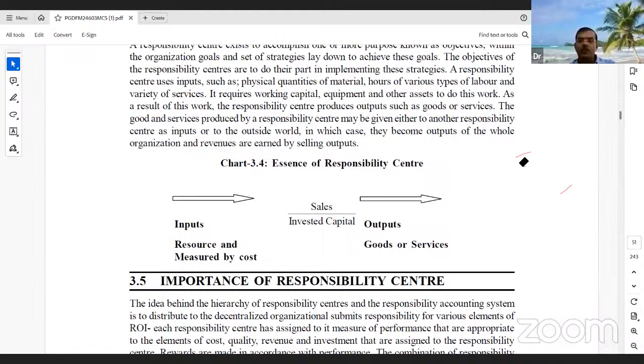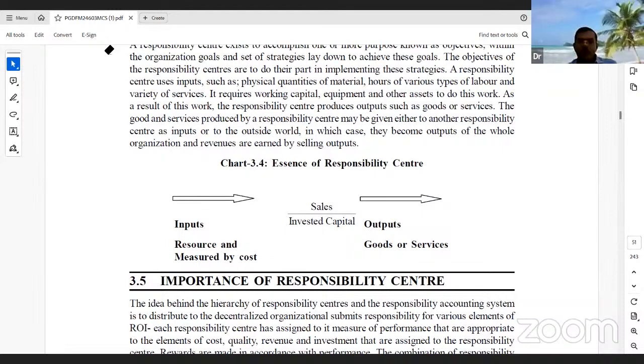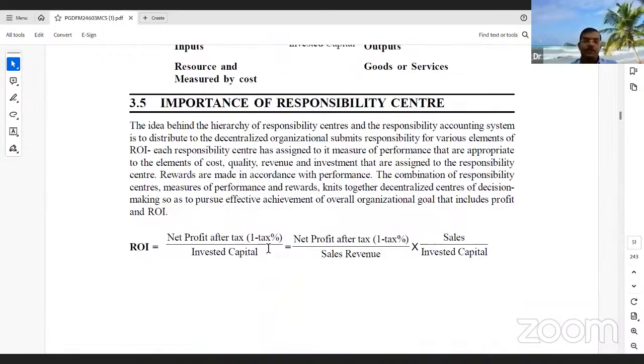What are the inputs of an organization? Land, labor, right? Then we need to add the capital. The firm needs to add capital, and how much the capital investment is, that is the outcome. Then finally the company or center can produce goods and services. Why is the responsibility center most important? Because it is very important for identifying the right person in the right place.